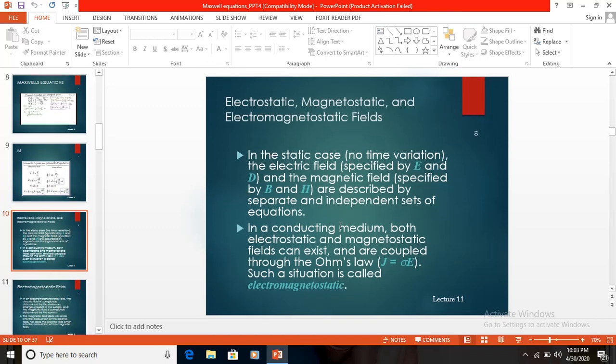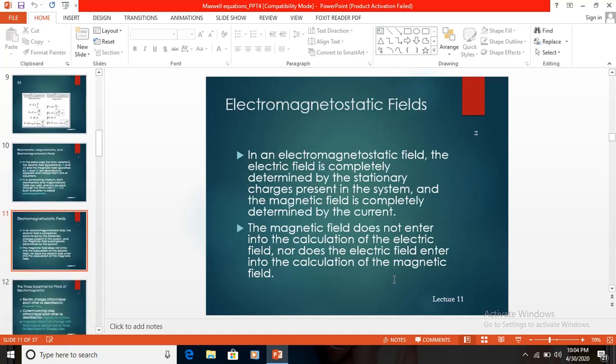After that, the electrostatic, magnetostatic and electromagnetostatic fields. In the static case, with no time variation, the electric field specified by E and D, and the magnetic field specified by B and H, are described by separate and independent sets of equations. And what is electromagnetostatic? In a conducting medium, both electrostatic and magnetostatic fields can exist and are coupled through Ohm's law, so J is equal to sigma E. Such a situation is called electromagnetostatic.